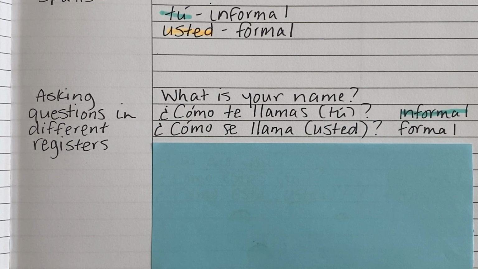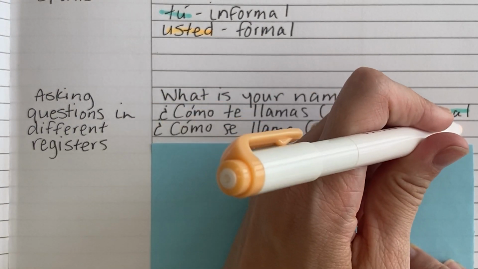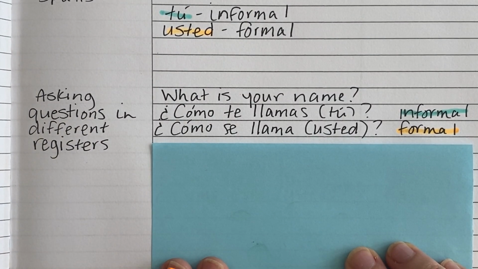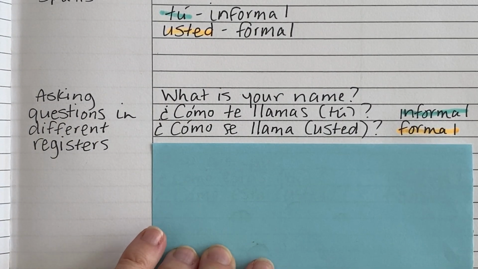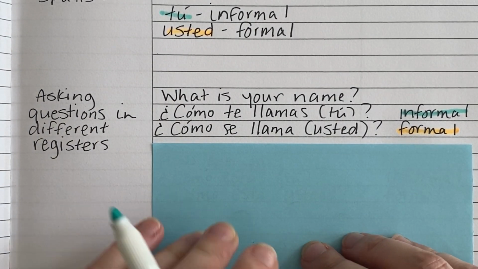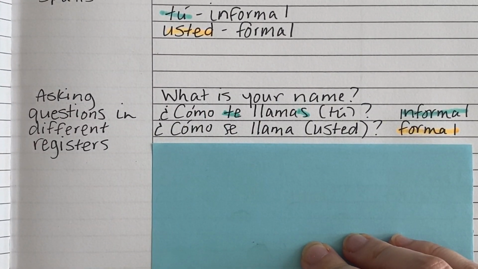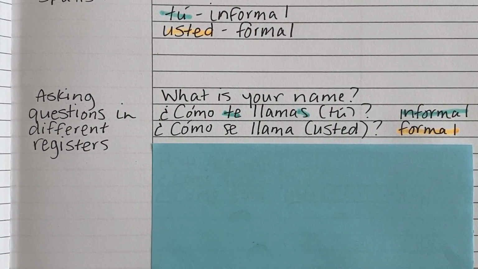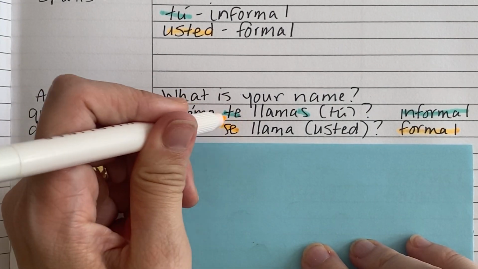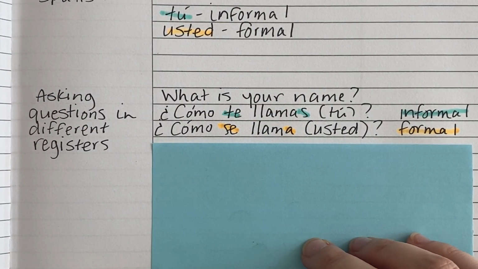Or, ¿Cómo se llama usted? Again, the usted here is optional. And that is the way to ask that question in a formal register. So let's take a look at the differences. So, ¿Cómo te llamas tú, with that S on the end, right? ¿Cómo te llamas tú? And the formal, ¿Cómo se llama usted?